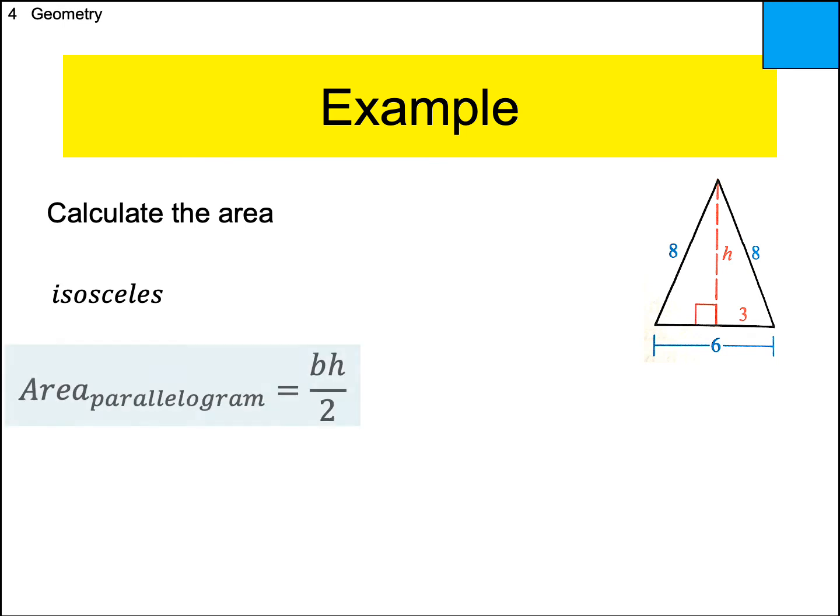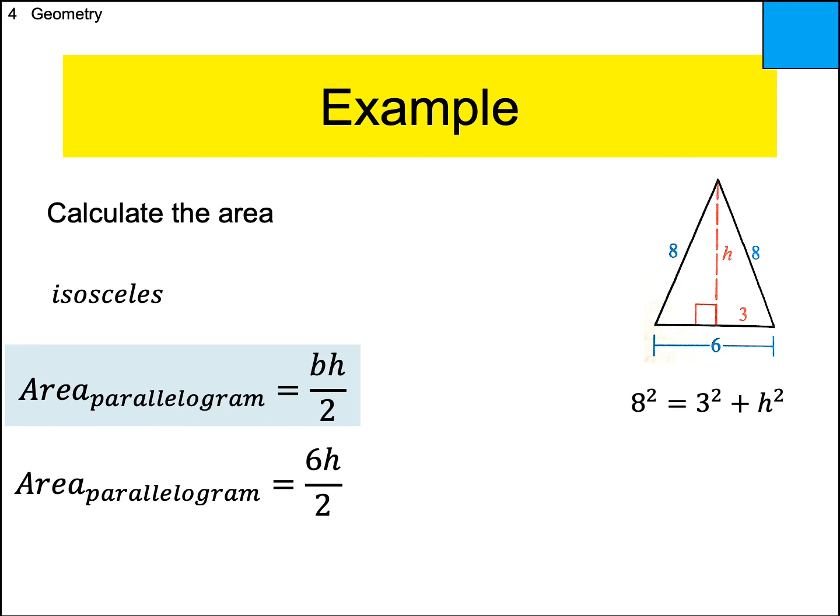Okay. So let's see. The formula says base times height. Notice I'm using the formula that we all use, not the one that's in the book. Base times height divided by 2. Well, I know the base is 6. All I got to do is figure out the height. So let's see. The height. How are we going to get the height? Well, it is a right triangle. Therefore, I have 2 sides. Therefore, the height is the third side. I could use the Pythagorean theorem. Just make sure you plug the numbers in the right spots.